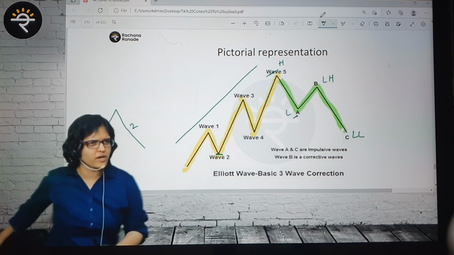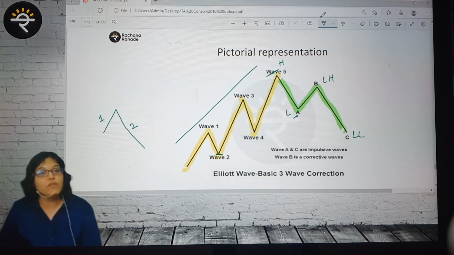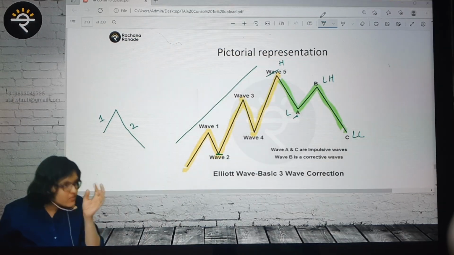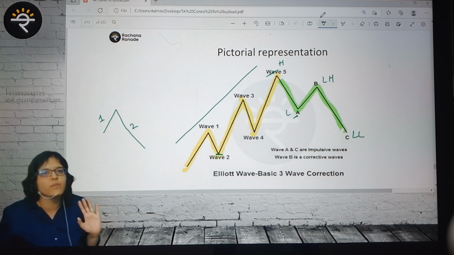I'll tell you all the rules in the pre-recorded session. It has a lot of Fibonacci retracement rules. And I'll tell you one more funny point. Everyone has their own version of Elliott wave. My team tried to find out if there is any specific way of Elliott wave, and I got an answer: there are, let us say, 20 lectures on YouTube on Elliott wave, and all 20 have their own set of parameters.